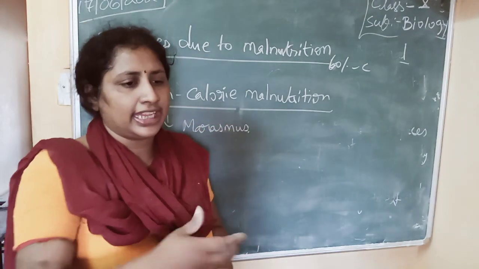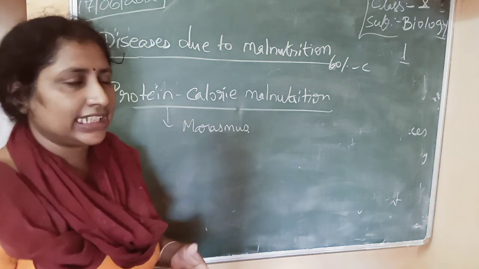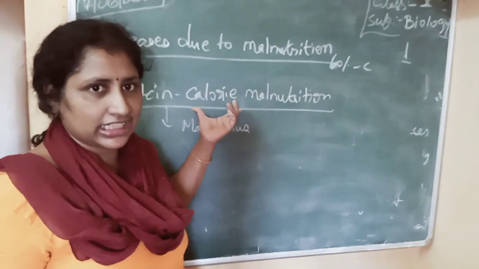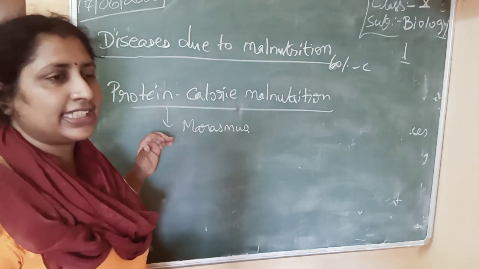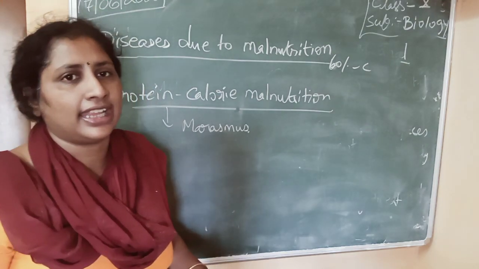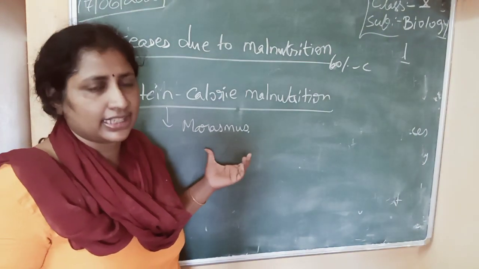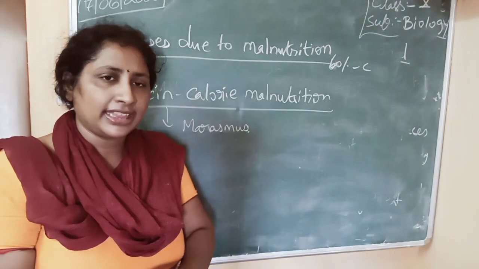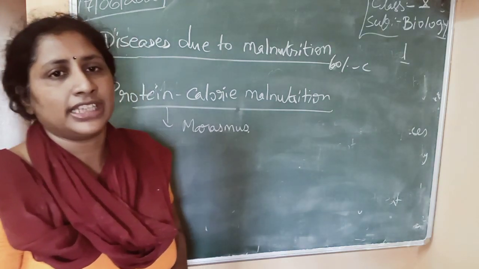If you take vegetables, we measure in kgs. If you take water, we measure in liters. So the energy from the food is measured in calories. If the person is taking food which does not have proteins and is very low in calories, then that person will develop a disease called marasmus. Generally, it is seen in the first child when the mother immediately gives birth to the second child.